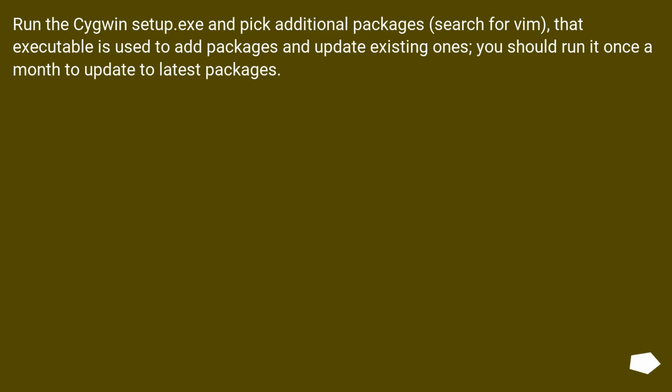Run the Cygwin setup.exe and pick additional packages, search for Vim. That executable is used to add packages and update existing ones. You should run it once a month to update to the latest packages.